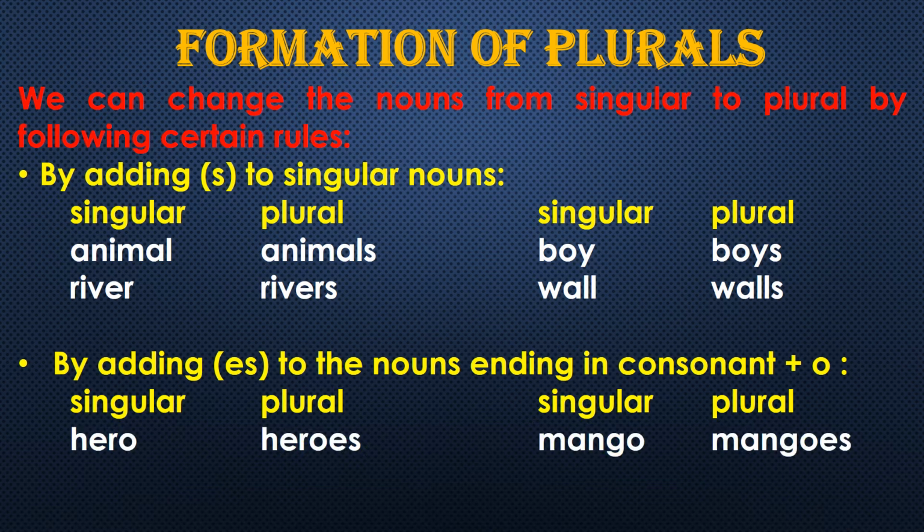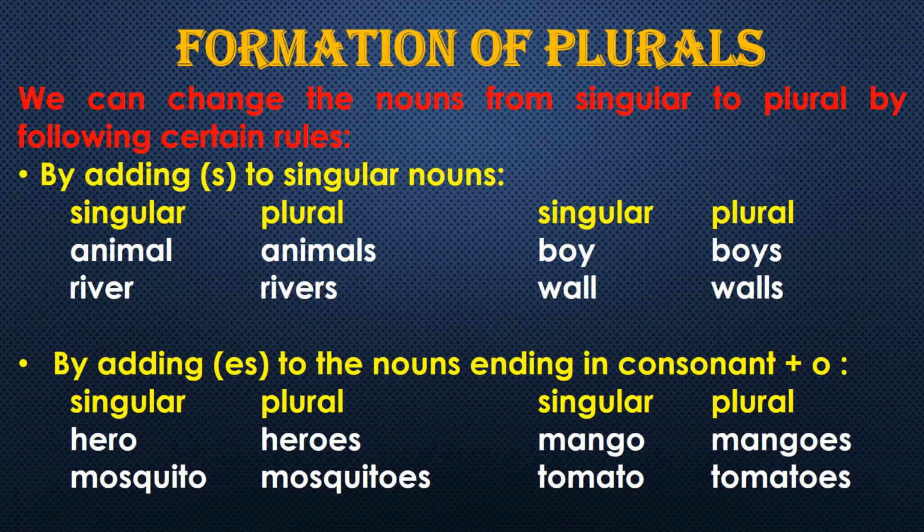For example, hero: r is a consonant and at last o is added, so you add es to change it into plural. Hero, heroes. Same here, mango: g is a consonant, o is a vowel. Mango, mangoes. Other examples are mosquito, mosquitoes; tomato, tomatoes, right?